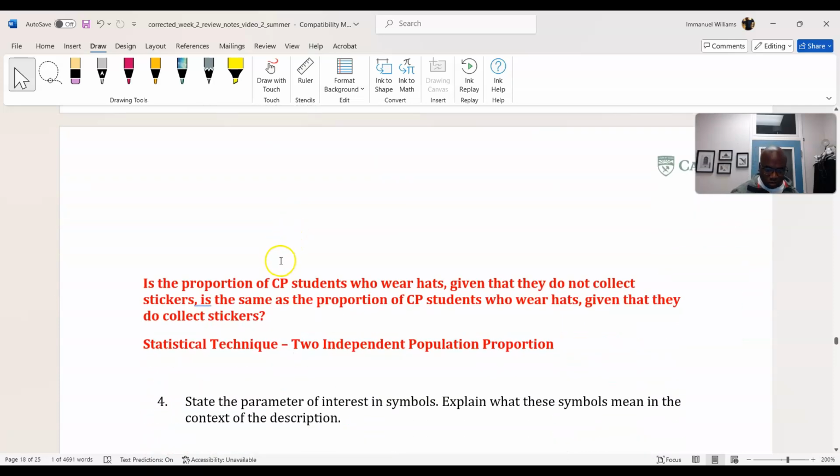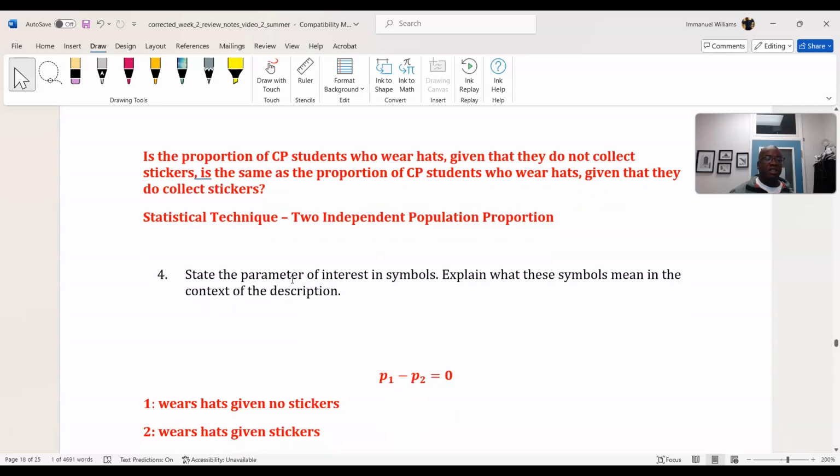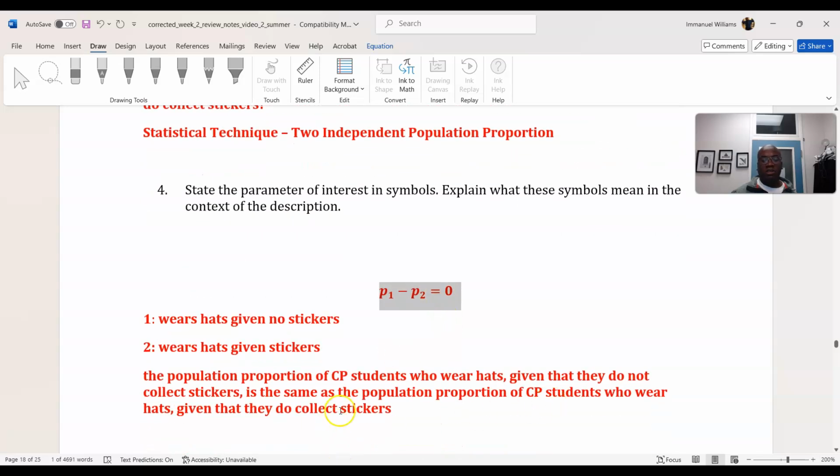All right. So state the parameter of interest using symbols, not words. It's going to be the proportion. Just state it. That makes sense. P1 minus P2, where both are the proportion wearing hats, but one is given no stickers and two is given stickers. And you want to see if it's equal to 0. You want to see if these two proportions are the same. That's why you're testing for it to be equal to 0.